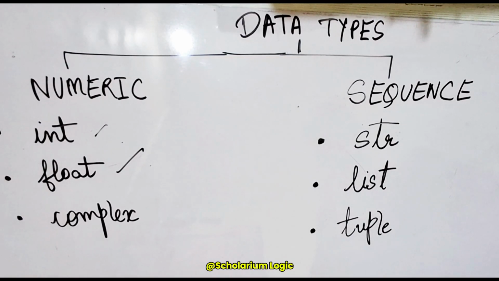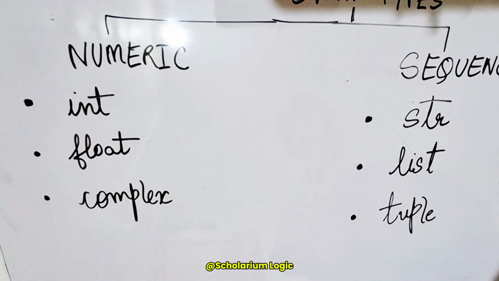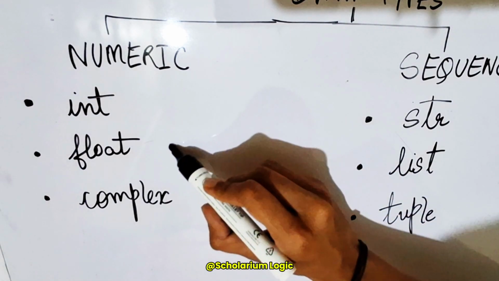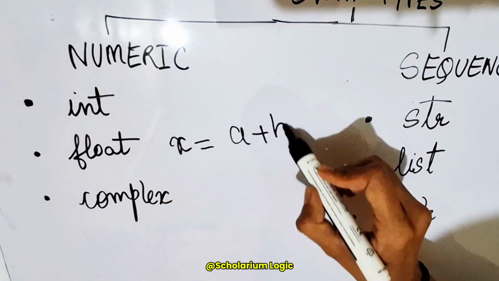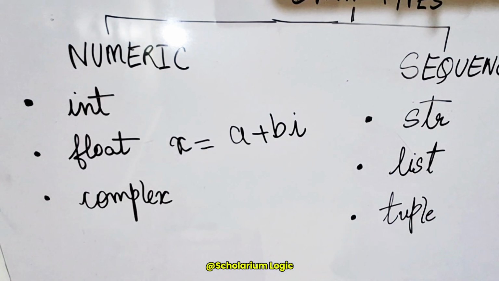Moving towards the next data type, we have the complex data type. We all have studied complex numbers in mathematics, isn't it? But how do we actually define a complex number? Let's say I have a variable x which holds a complex value. A complex number is basically categorized into two parts: real part and imaginary part.